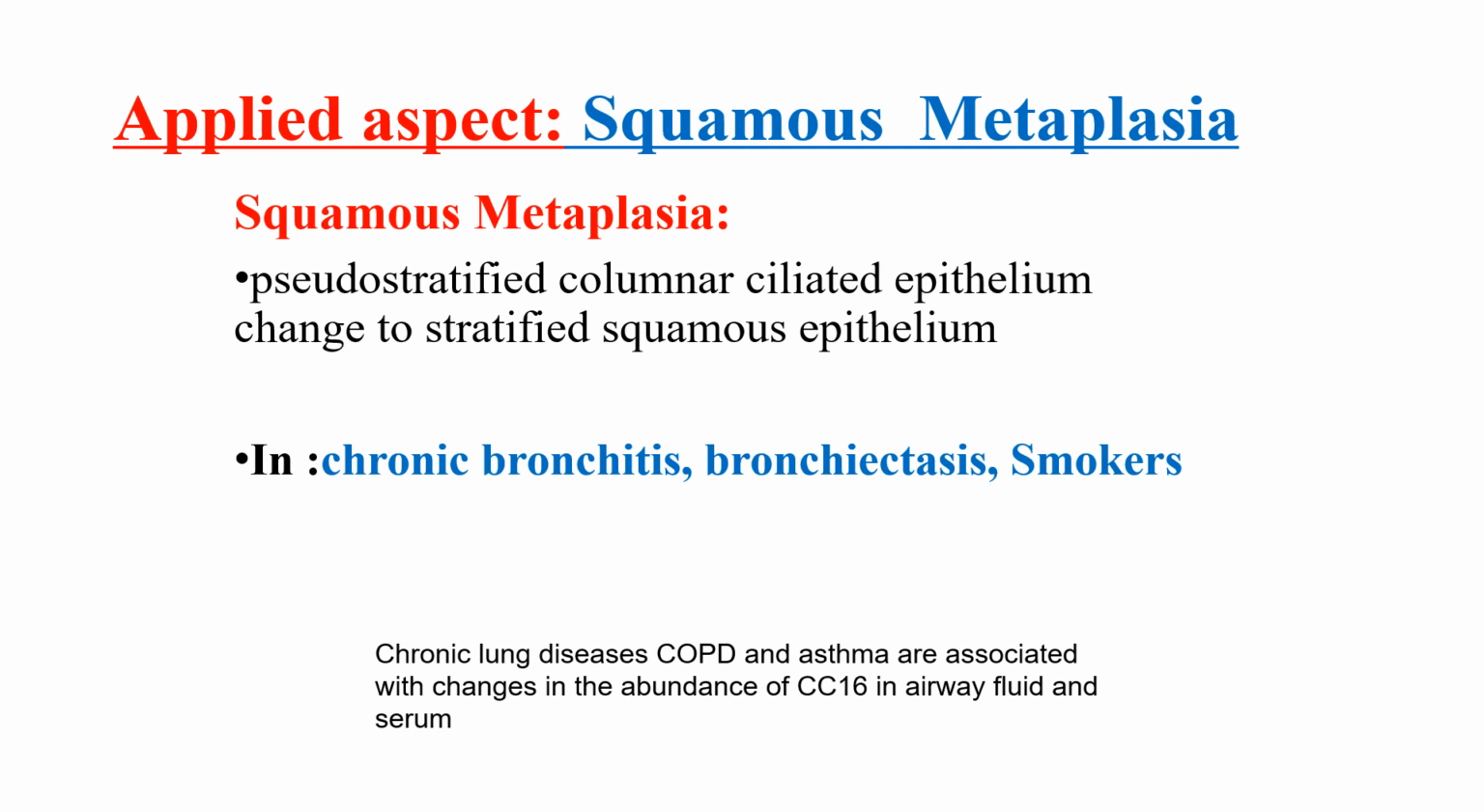Read about the applied aspects. If pseudostratified columnar ciliated epithelium changes to stratified squamous, this is called squamous metaplasia. And in chronic bronchitis, what happens? In chronic diseases like asthma, there is bronchoconstriction because of constriction of the smooth muscles. And in bronchiectasis, the walls or septa are destroyed. Chronic obstructive disease of the lung is quite common in smokers, those who are continuous smokers.